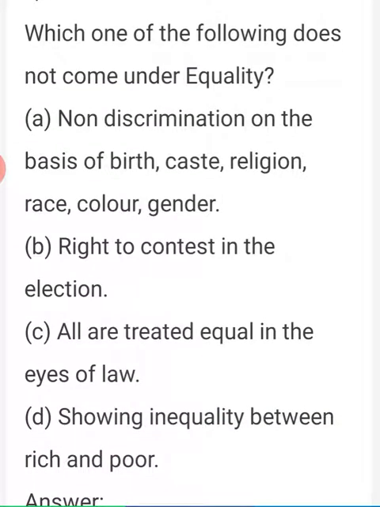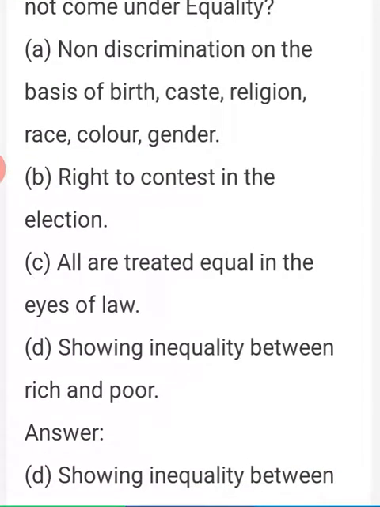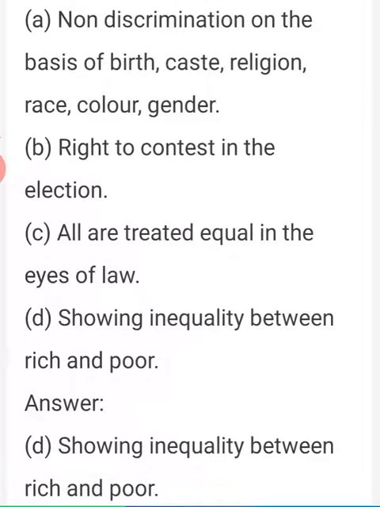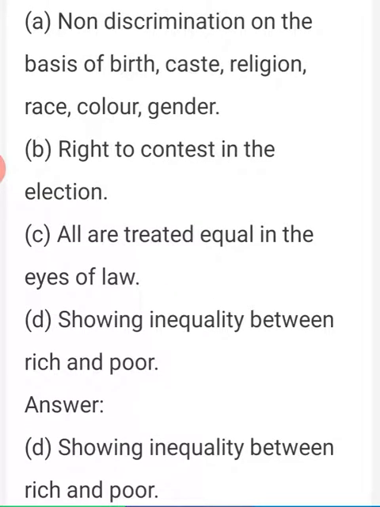First question, which one of the following does not come under equality? The options are, first one, A, non-discrimination on the basis of birth, caste, religion, race, color, gender.